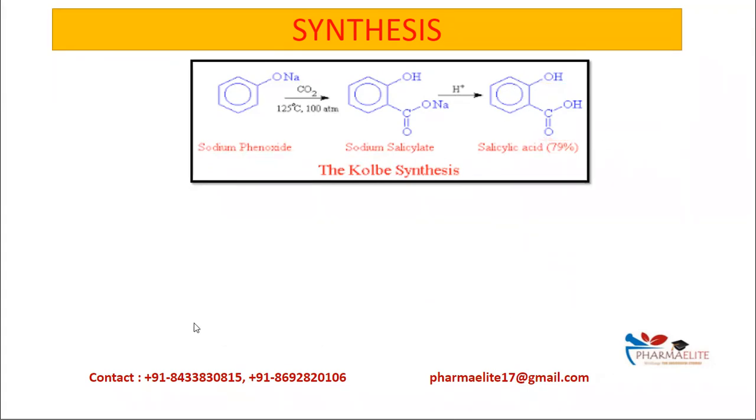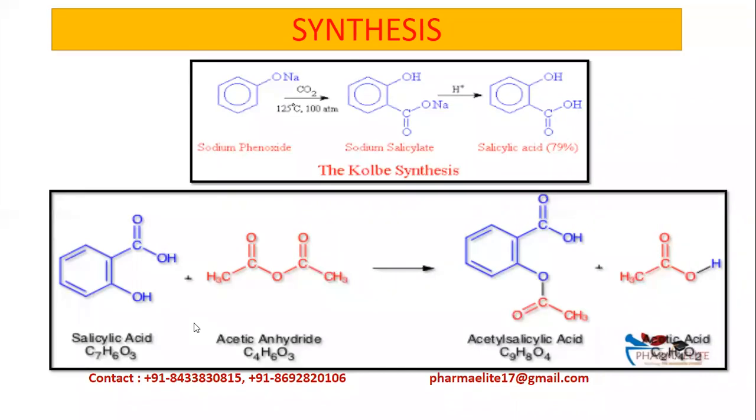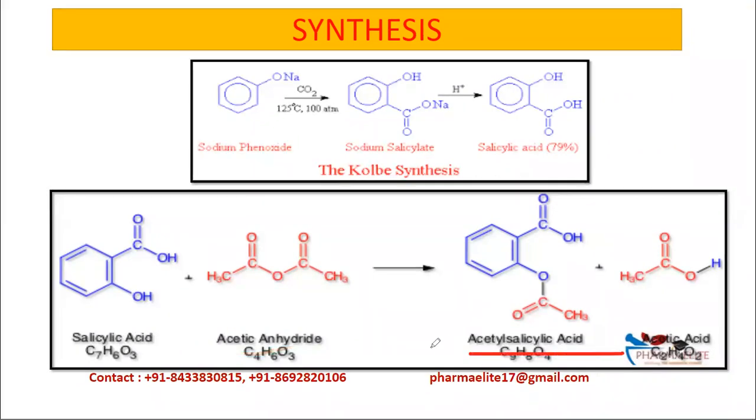Now this salicylic acid, when it is treated with acetic anhydride, that is salicylic acid undergoes esterification reaction with acetic anhydride, we get acetyl salicylic acid. So the anhydride group gets attached here to the salicylic acid and we get acetyl salicylic acid and acetic acid. So the synthesis is also very simple.